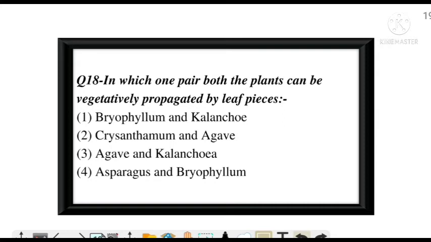In which one pair can both the plants be vegetatively propagated by leaf pieces? Again a simple PYQ question. And the correct answer is option number A, Bryophyllum and Kalanchoe.